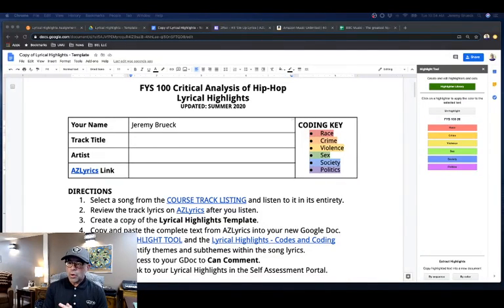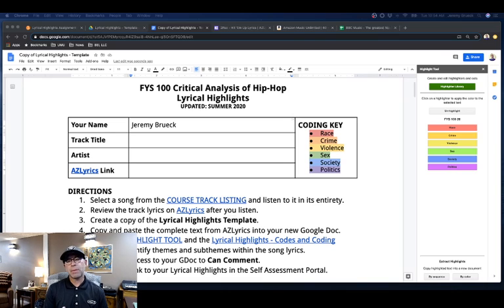But in the first part of the video, what we were able to do was get the highlight tool installed, which was the add-in for the Google Docs. We also set up our library in there that created highlighting colors to use that aligned with our coding key that we found on the assignment.